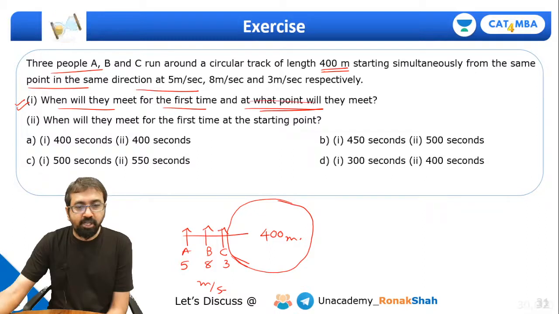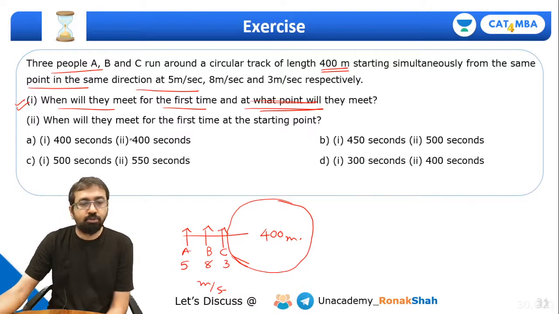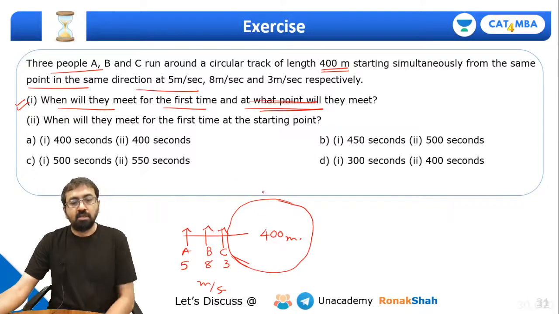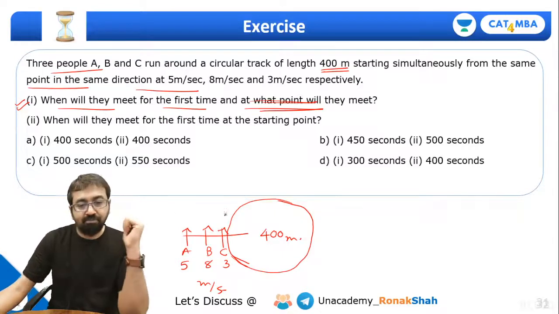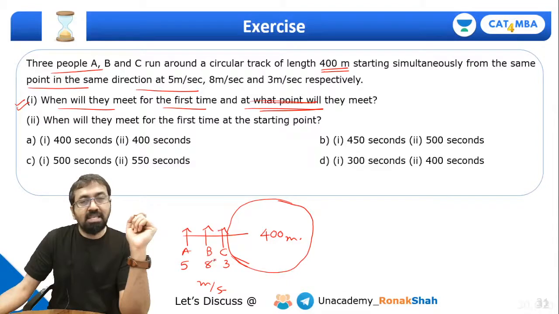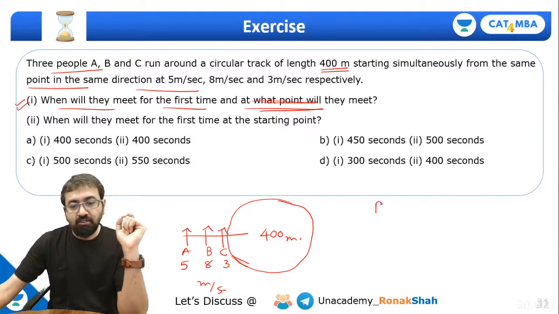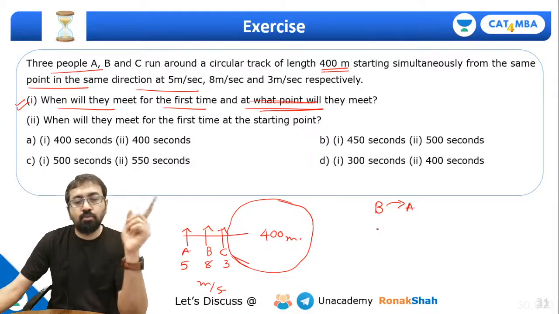So at what point will they meet? Of course it's not mentioned over here, so we can say, when will they meet. Let's understand in terms of time. So guys, now who is the fastest? B is the fastest. So when will B overtake A? After how many seconds will B overtake A?